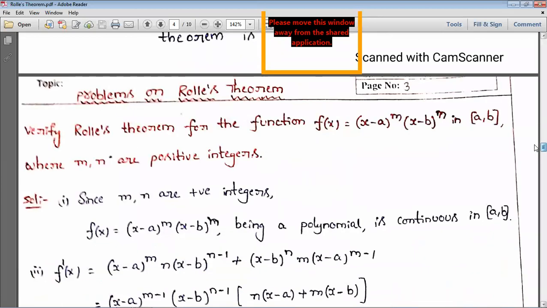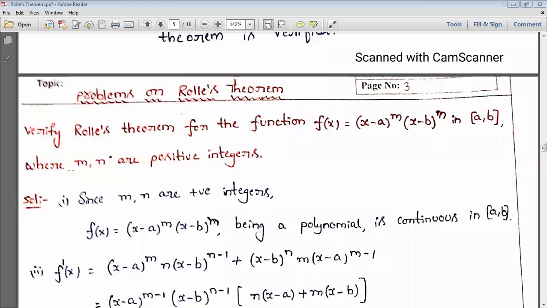Let us see the problems here. Listen carefully: these are very important problems we are discussing, and after that I will give homework problems. You people have to solve those problems also. So that is homework, as I already said.